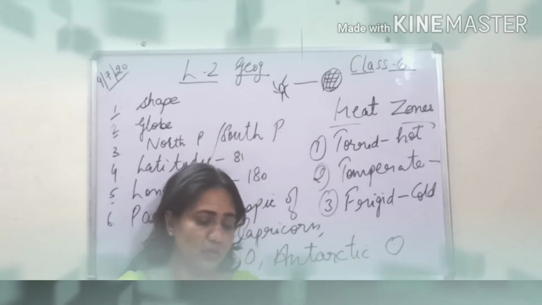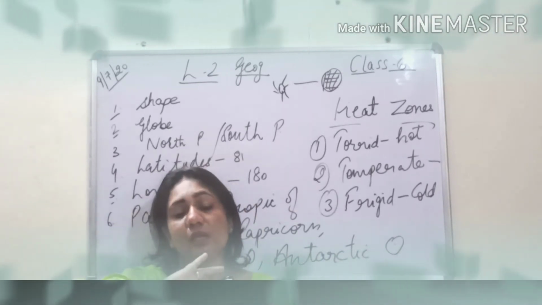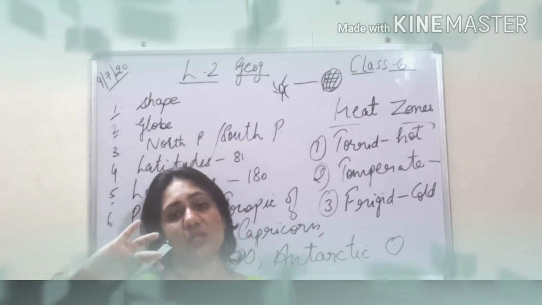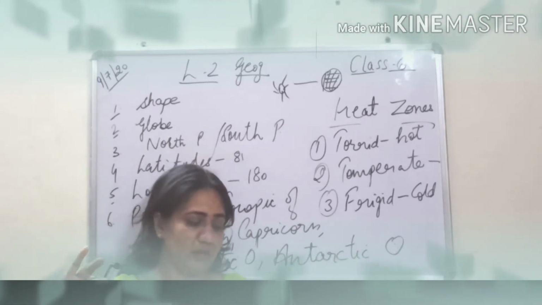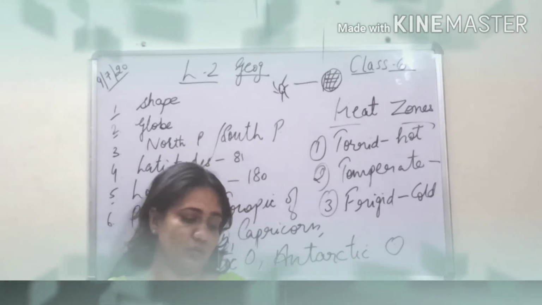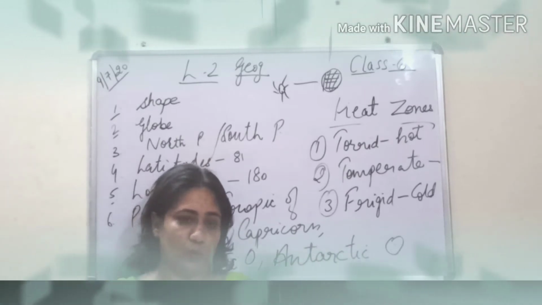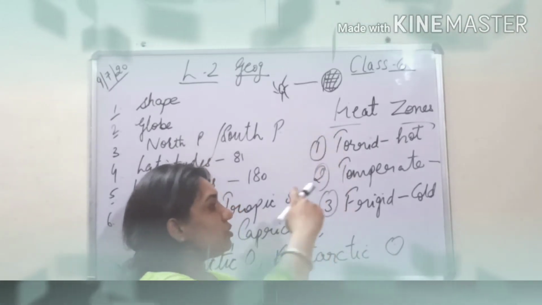Both frigid zones are located at the greatest distance from the sun. I have already told you there is a great variation in the distance between the sun and the earth, and that is why these areas receive extreme slanting rays of the sun, due to which it is a very cold area. So this was something about the three zones.